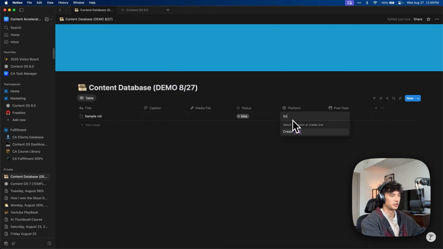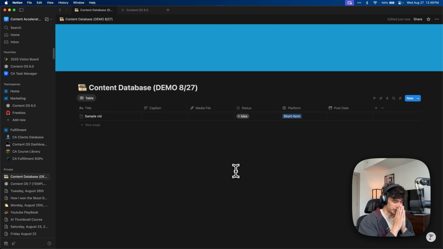So we got to go in here and add this short form, long form. So now that we have these two options, I'm going to change this to blue and this is going to be red. So now that we have those two options, right?